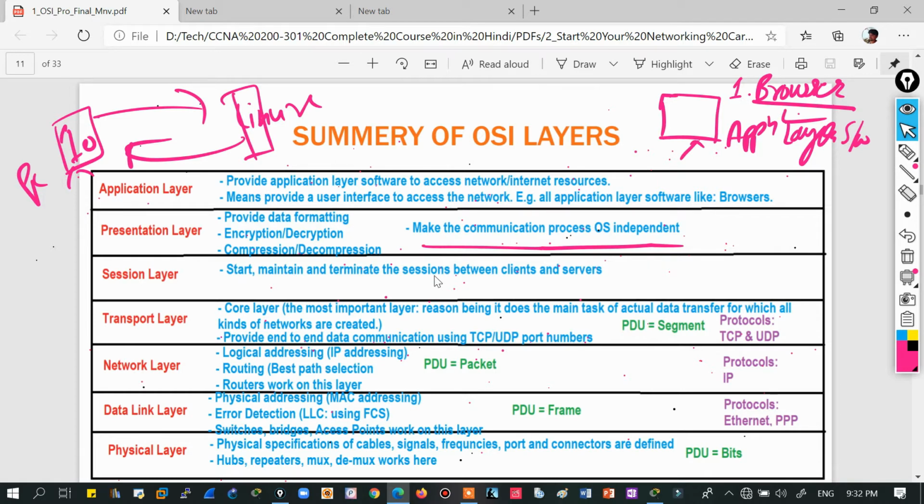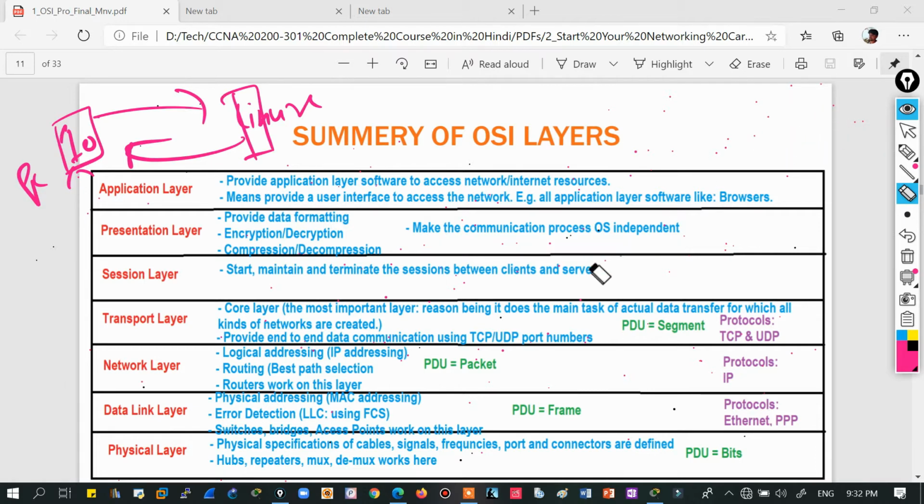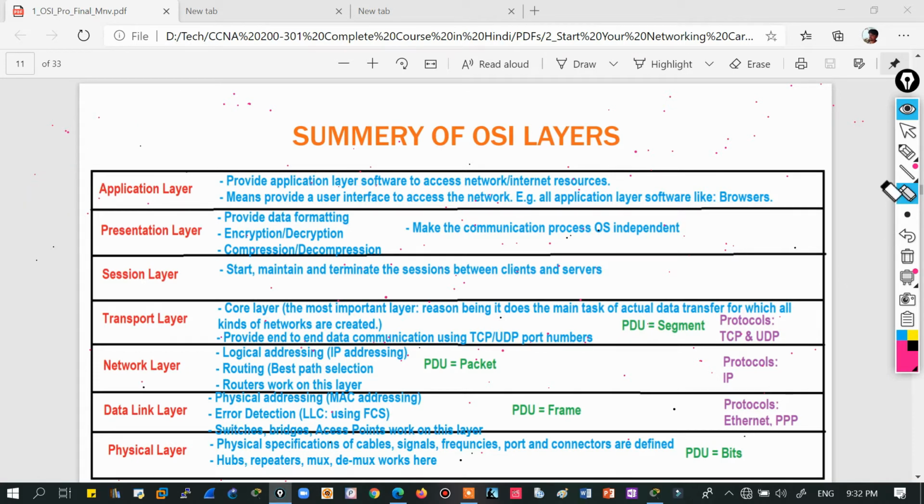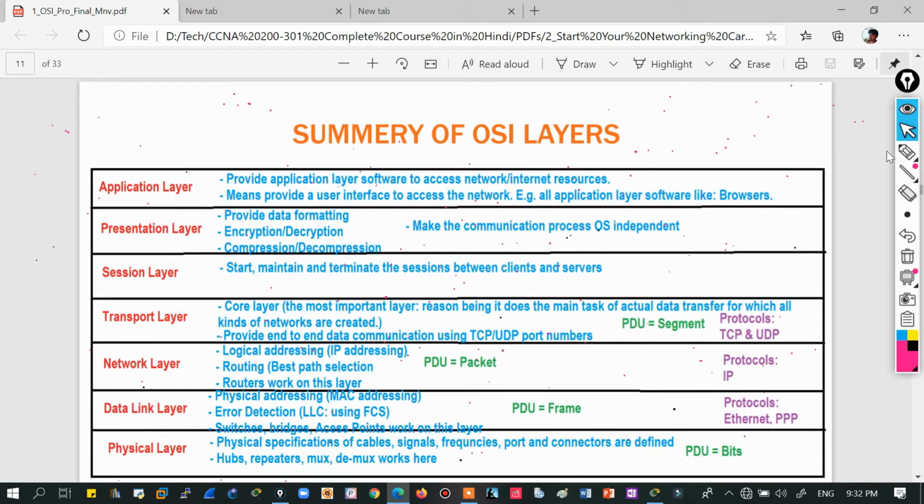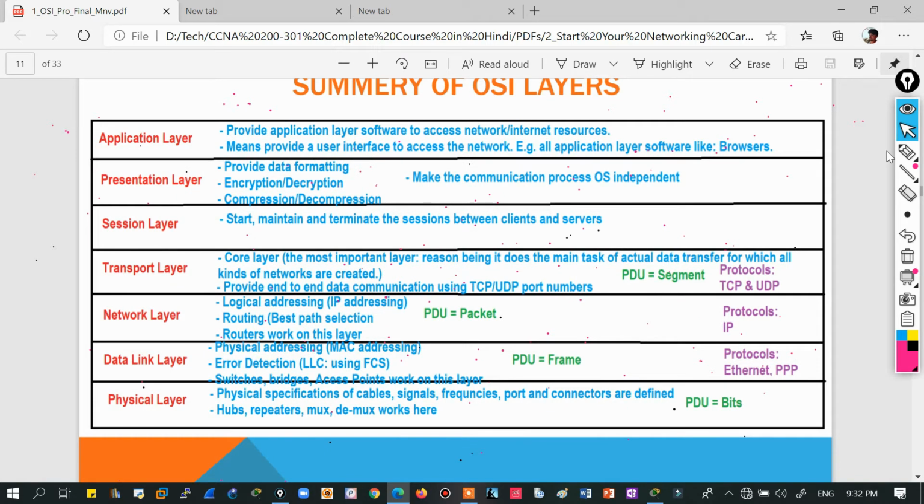Okay, so these are the three upper layers, right? First is your application layer, which provides an interface for the user to access the network. Then the presentation layer presents the data according to different OS and different systems. And then there is the session layer, which is connecting two devices in the network. Now if I talk about the transport layer, the session layer was connecting two devices in the network, while the transport layer is transferring the data between the devices in the network.